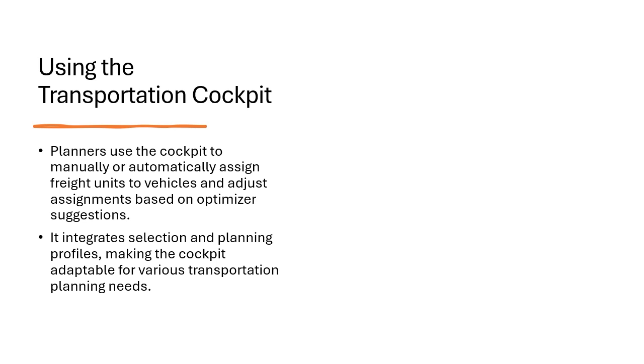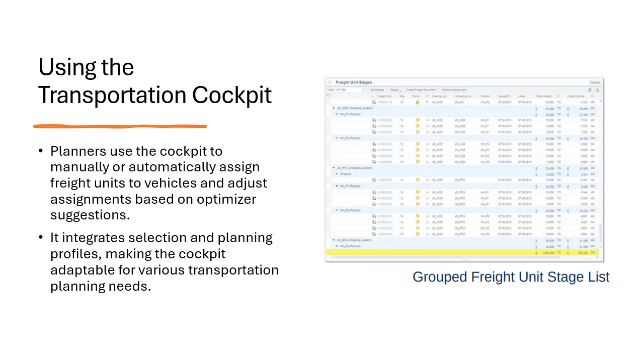And next is how to use the transportation cockpit. So users can actually utilize the cockpit for various planning tasks such as assigning resources to fleet orders or adjusting delivery schedules. So this interface actually supports a variety of transportation modes and provides tools for drag and drop assignment of fleet units. And next is group fleet unit stage list.